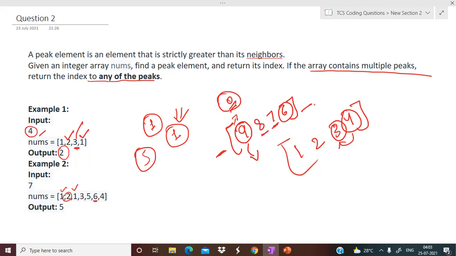If this condition is unsatisfied, what we'll do is linearly iterate over the array elements and compare whether the particular element we are currently on is greater than its neighbors or not. If it is greater, then obviously it will be a peak element and we'll return its index. So directly let's have a look at the code part.